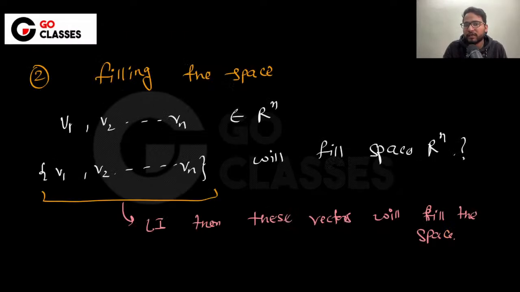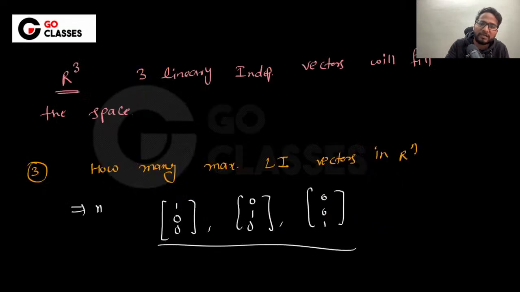Then we have said that filling the space means if there are a couple of vectors, then I will say that okay, these vectors will fill the space. If there are linearly independent vectors and there are n vectors in Rn, then they will definitely fill the space. For example, if you are having R3 and there are 3 linearly independent vectors, then they will fill the space, right? Similarly, if I ask you how many maximum linearly independent vectors could be there in Rn, then it could be n. Maximum there could be n, right?